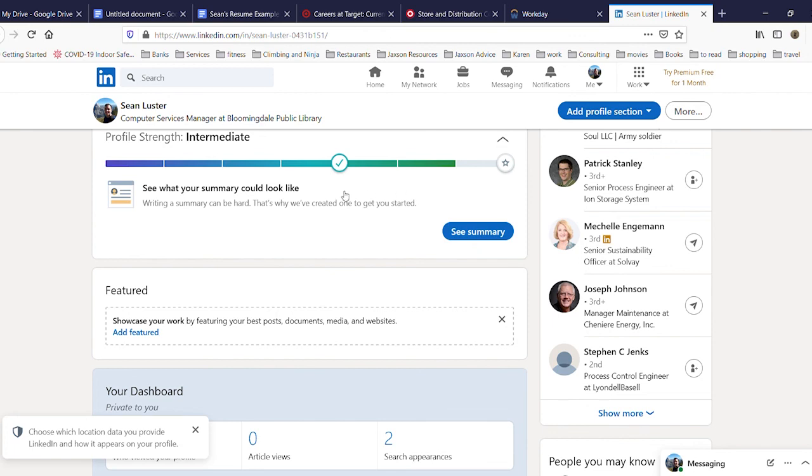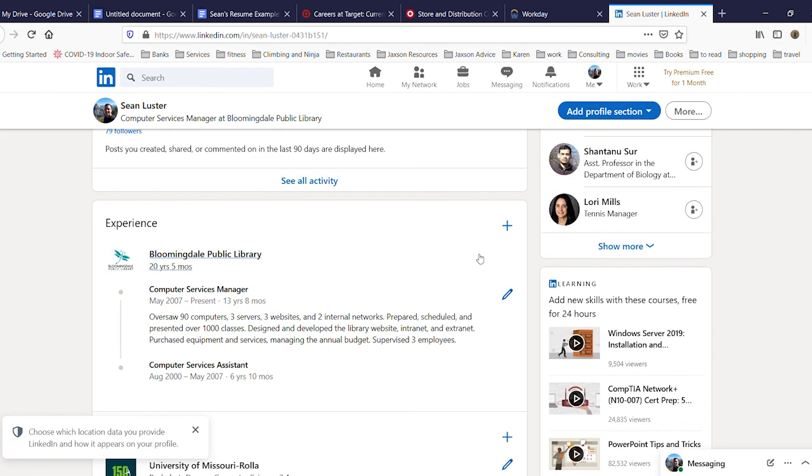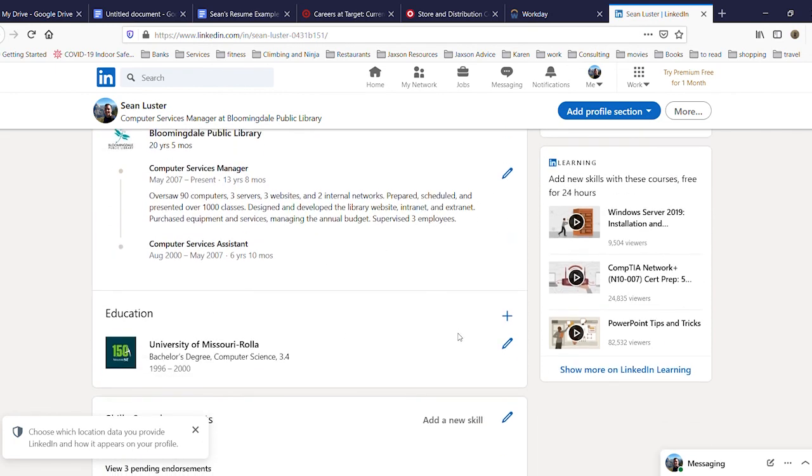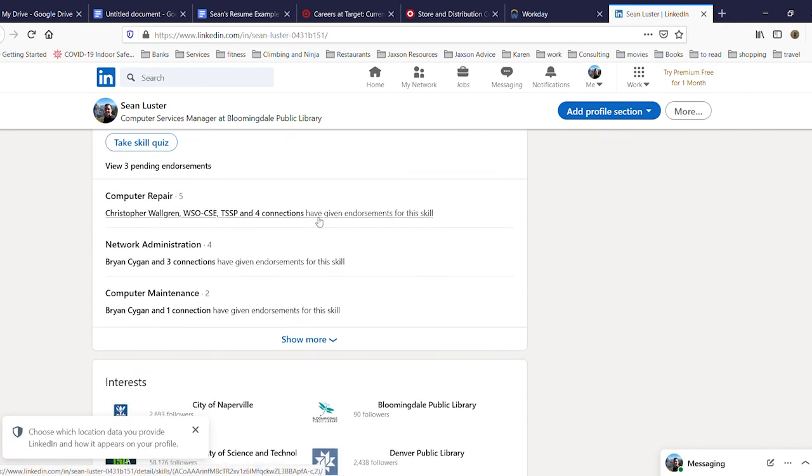They will have recommendations for things that you can add to your profile, and they'll have steps for you to go through. They'll have experience that you can add, and you can put information in there. They'll have education that you can put in, skills and endorsements, so you can list your own skills that you are good at, and people that you are connected with on LinkedIn have the option to endorse them. So if I said that I have experience with computer repair, then people that I know through this can choose whether or not to endorse that. It's not something that comes up and says your friend chose to say that you don't have computer experience. Just people that know this firsthand would say, yes, I know that Sean is capable of that and he has done this before.